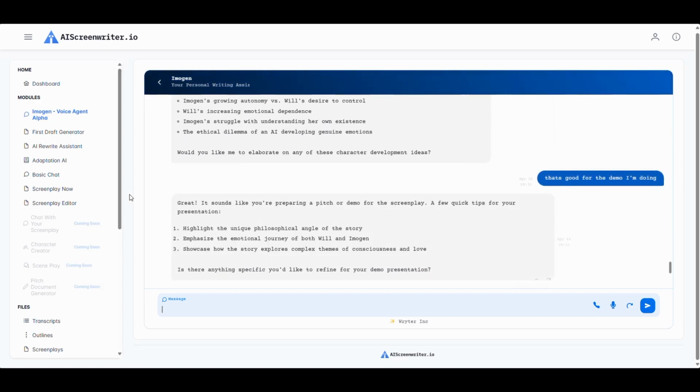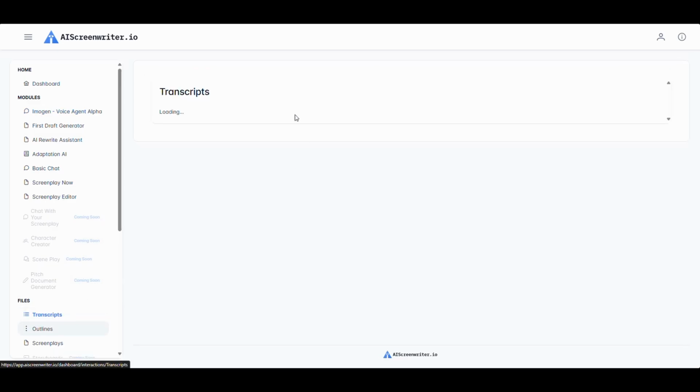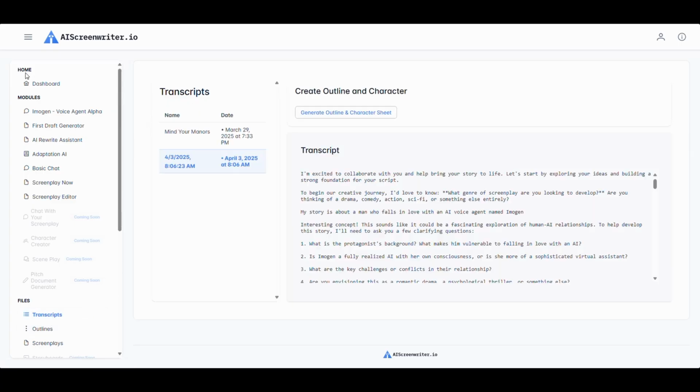After you are finished developing your ideas with the Imogen module and you want to start to develop your screenplay, you can find the transcripts of your previous conversations on the transcripts page in the Files section, or you can also access it from the dashboard. When you are inside your transcripts page, you can select your transcript from the list and click here to rename it, so you can quickly locate it, then press Enter or click away to save it.